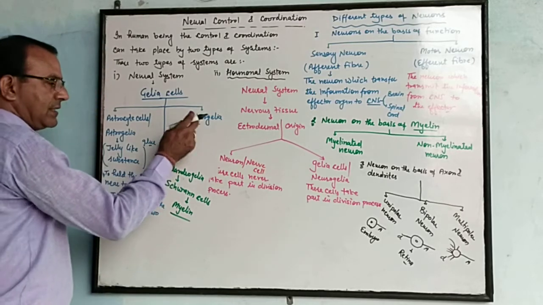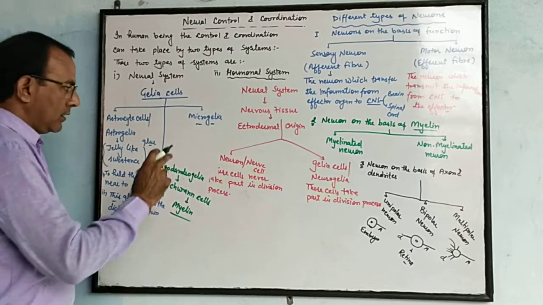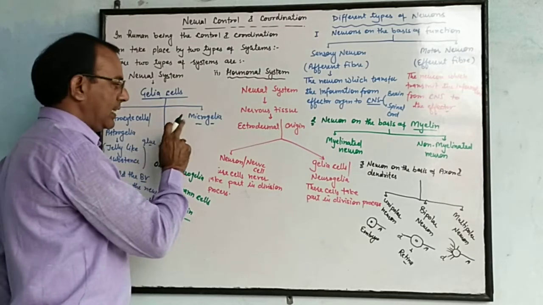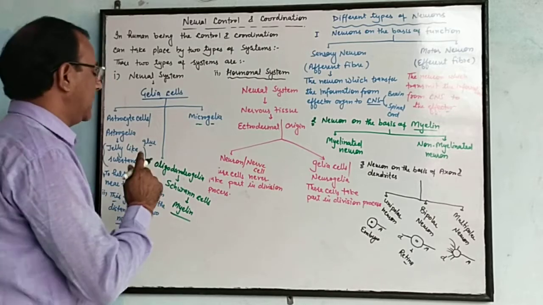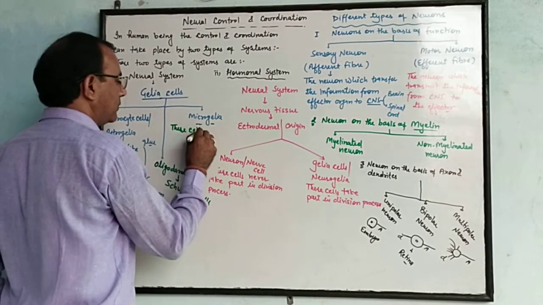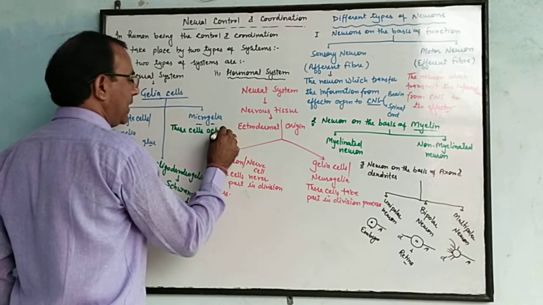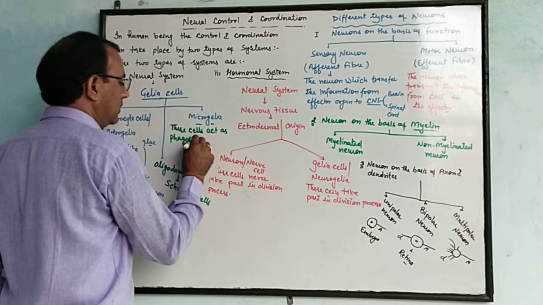Third type of glia cells are known as microglia. What is the role of microglia cell? These cells act as phagocytic cells.